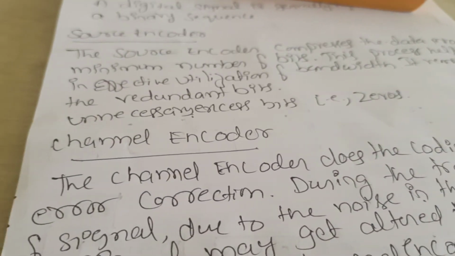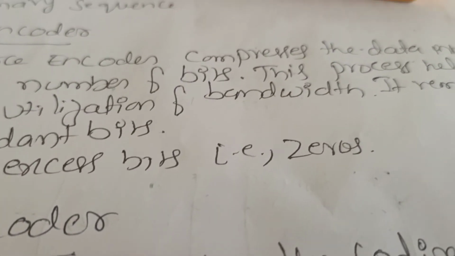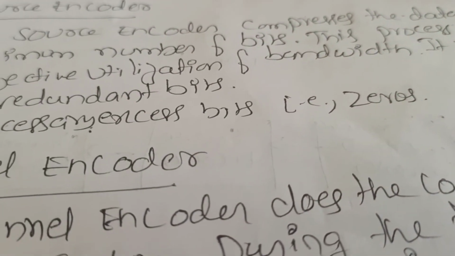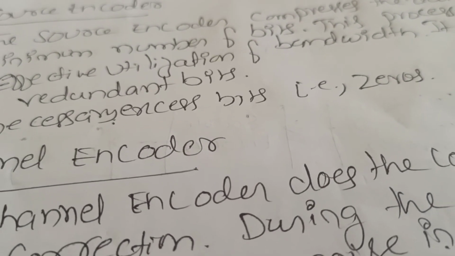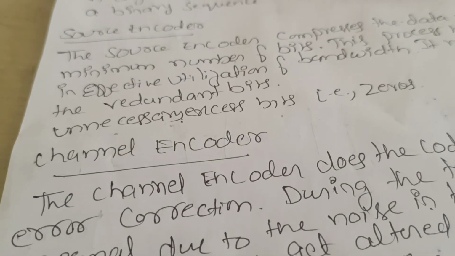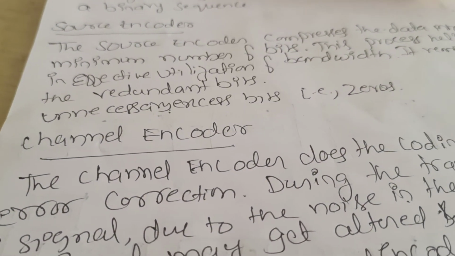This process helps in the effective utilization of the bandwidth. It removes the redundant bits. Redundant means unnecessary excess bits. Whenever there are unnecessary excess bits, it is going to remove them. That is the function of the source encoder.